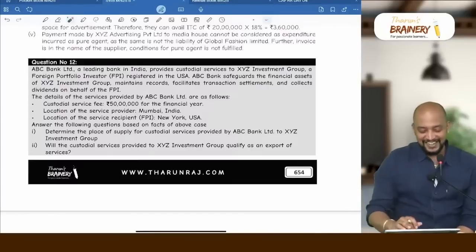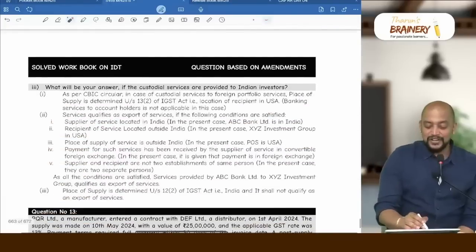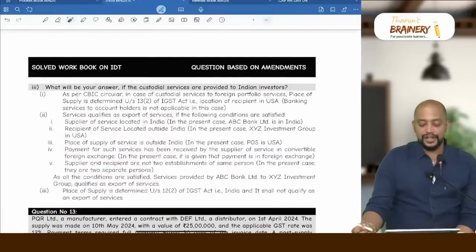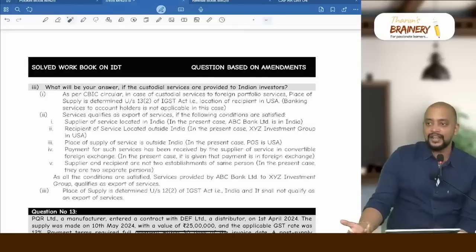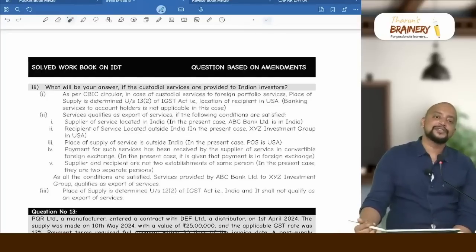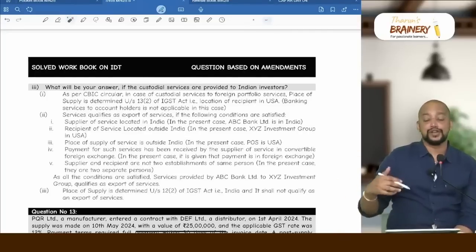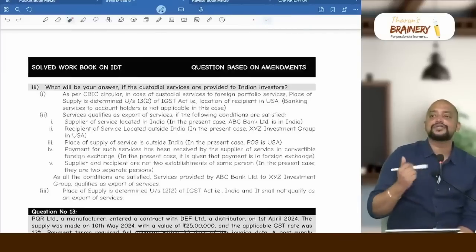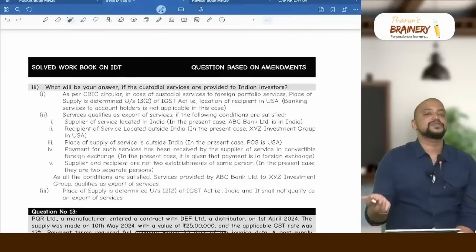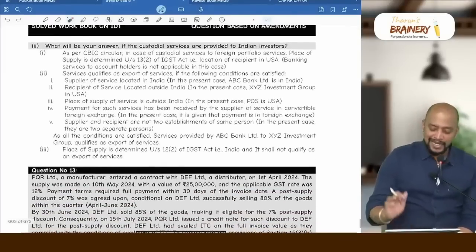Positivity helps. Then next, what will be your answer if the custodial services are provided to Indian investors? Then anyhow, we need to take general provisions only, because the confusion is only in case of section 13, because banking service to account holders we have a different provision, but when it is to banking service to Indian people, we don't have any specific provision. By default it will be general provision.